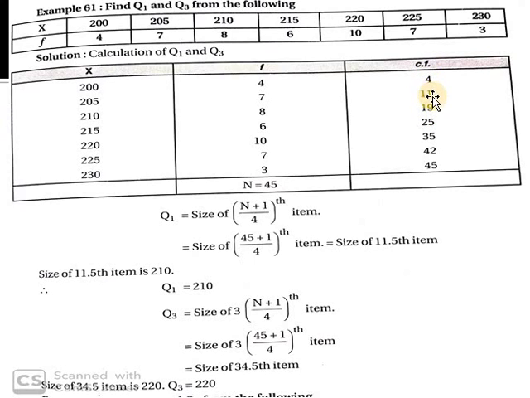We have 11, and the next greater value is 19. Listen carefully: the next higher cumulative frequency is 19, and the corresponding x is 210, that is quartile 1.